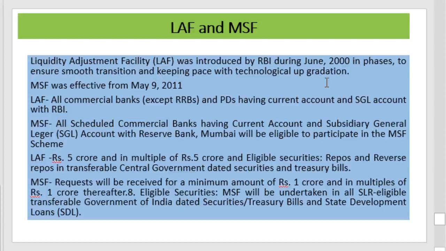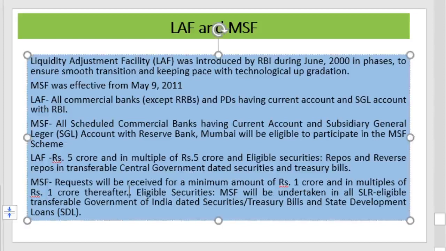And the major difference between the MSF and the LAF is that all scheduled banks having current account and subsidiary general ledger account with the RBI will be eligible to participate in MSF, but in the case of LAF, RRBs are exempted. In the case of marginal standing facility, the request will be received for a minimum amount of rupees 1 crore and multiples of rupees 1 crore thereafter. Eligible securities will be all SLR eligible transferable government of India dated securities, treasury bills and state development loans.